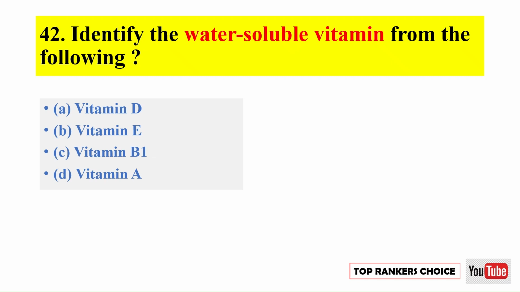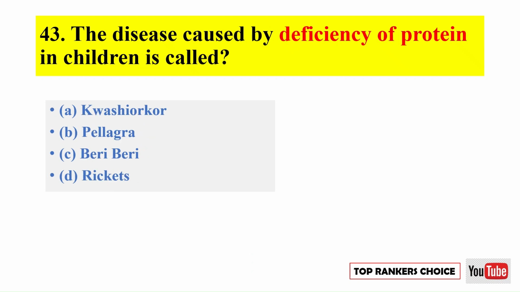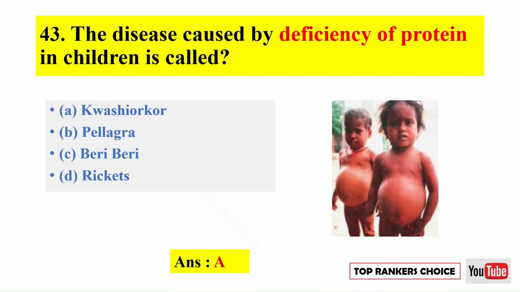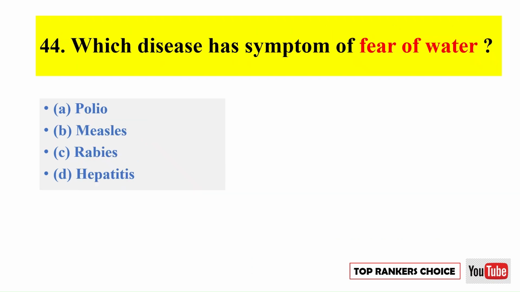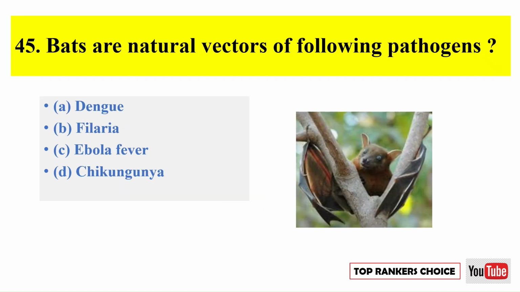Identify the water-soluble vitamin from the following. Correct option is C. Vitamin B1. The disease caused by deficiency of protein in children is called. Correct option is A. Kwashiorkor. Which disease has the symptom of fear of water? Correct option is C. Rabies. Bats are natural vectors of pathogens of the following. Correct option is C. Ebola fever.